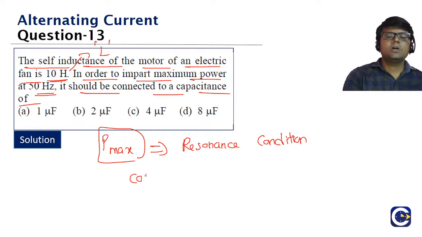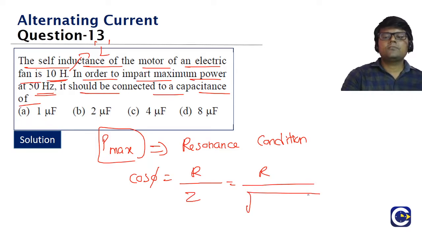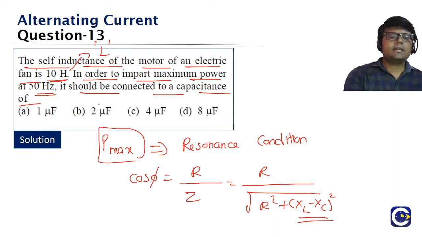Why? Because look at the power factor formula. What is the power factor formula, guys? R by Z, means R by root of R square plus XL minus XC the whole square. We want the power factor to be maximum, which means XL and XC should cancel each other. That will happen when we have the resonance condition. So here we must be looking at the resonance condition, and for that we need to see what capacitance value is required.